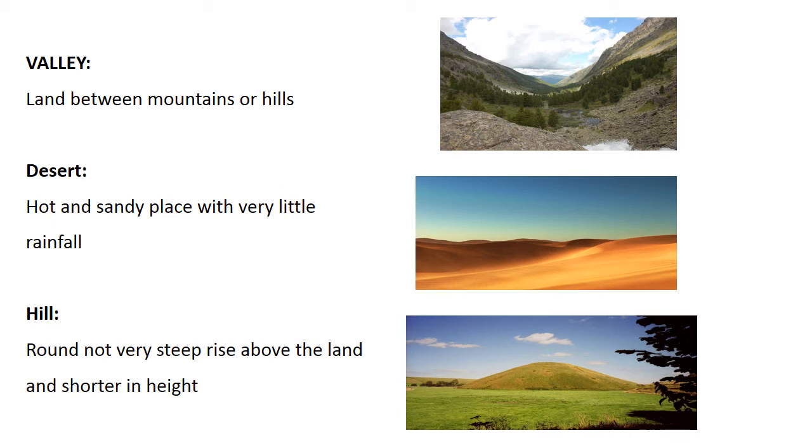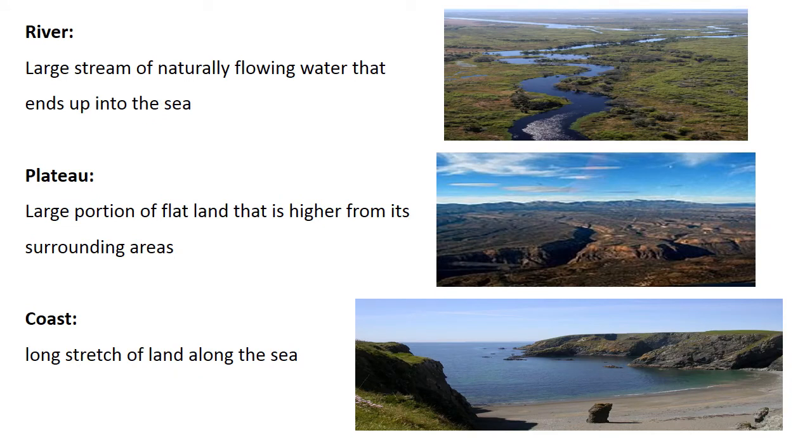The next is hill, round but not very steep, rising above the land and shorter in height. Hills are lower than mountains but higher than their surrounding areas. River, a large stream of naturally flowing water that ends up in the sea. The end of the river is the river's mouth, where the river joins the sea.